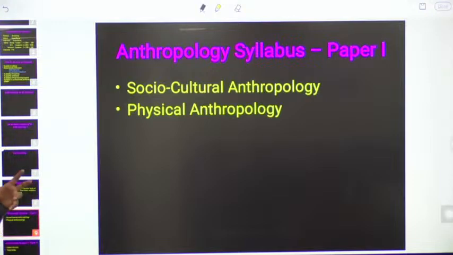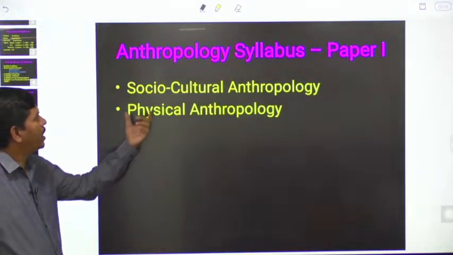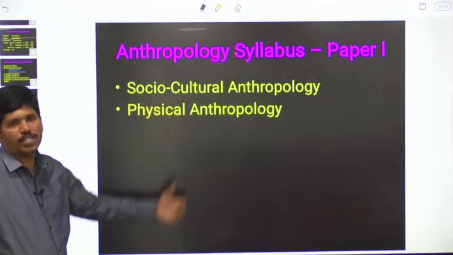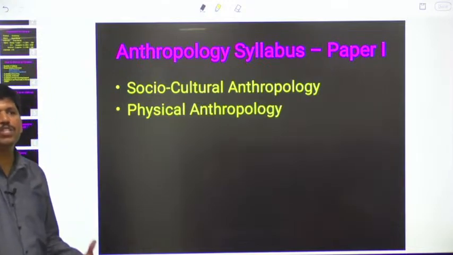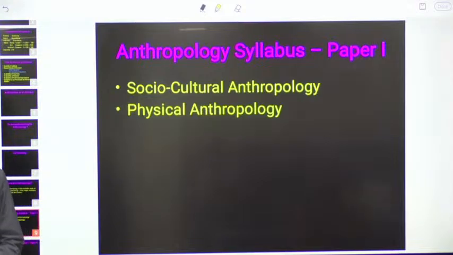In anthropology syllabus, we have two papers, paper 1 and paper 2. In paper 1, we have two components, socio-cultural anthropology and physical anthropology. In socio-cultural anthropology, we will study socio-cultural aspects. Socio-cultural aspects means introduction will be there, of course, and we will study marriage, family, kinship. Kinship means relations. What are the different types of marriages, and what are the different types of marriage payments, and what are the different rules that govern the marriages, and how the marriages are being regulated. Like this, we are going to study different socio-cultural aspects. We will study in detail, wait for some time.